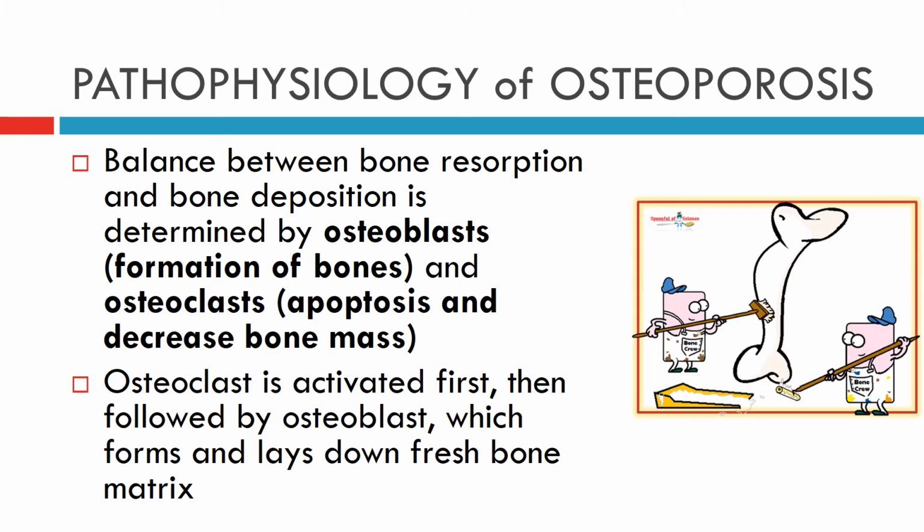The pathophysiology of osteoporosis. There is a balance between bone resorption and bone deposition that occurs during bone remodeling that is determined by osteoblasts, which is the formation of new bones and increase of bone mass, and osteoclasts, which are responsible for apoptosis and decrease of bone mass. Osteoclast is activated first, then followed by osteoblast, which forms and lays down fresh bone matrix. Here is an image where it shows that osteoclast and osteoblast work as a team in order to strengthen our